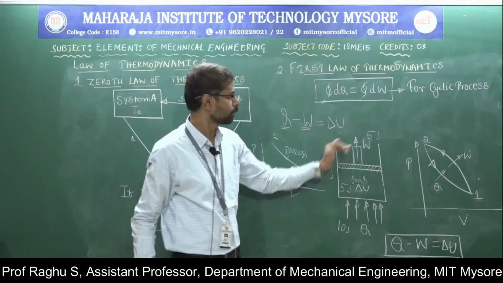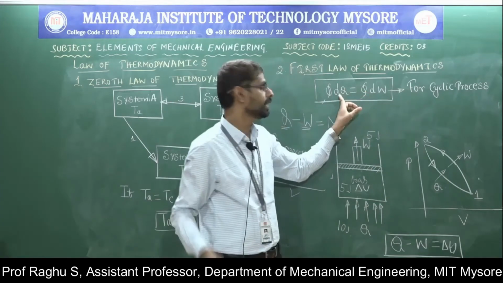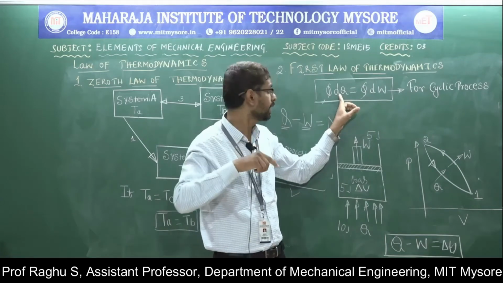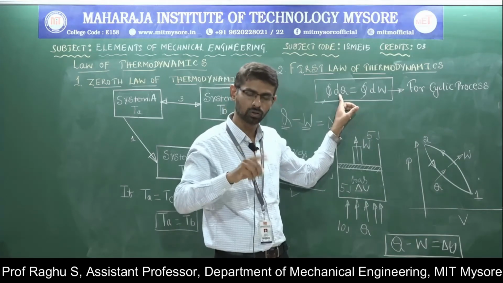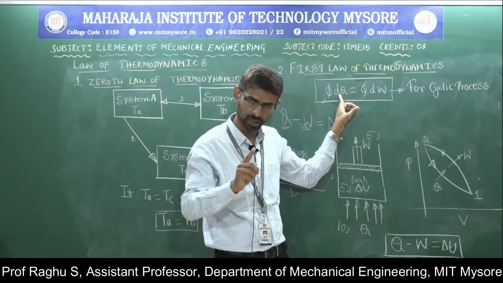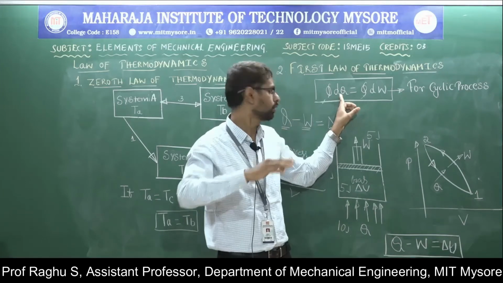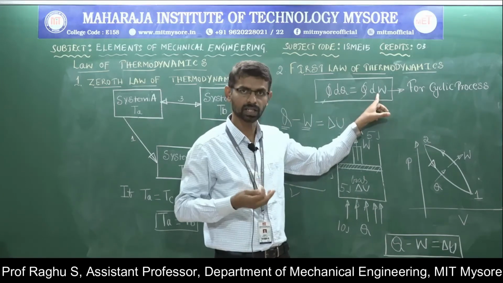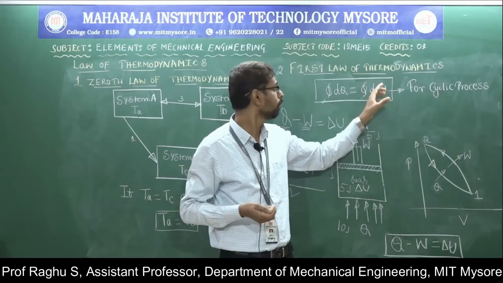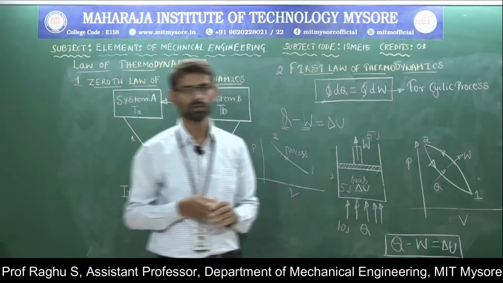For a cyclic process, the cyclic integral of heat, that is whatever heat is supplied to the system, is equal to the work done, the cyclic integral of work. So this is the first law of thermodynamics.